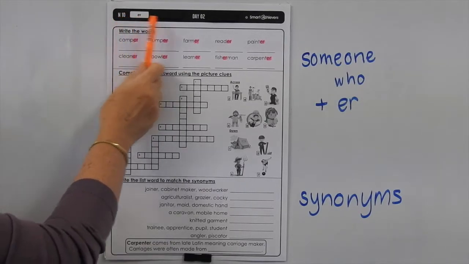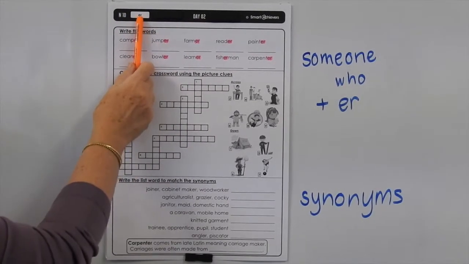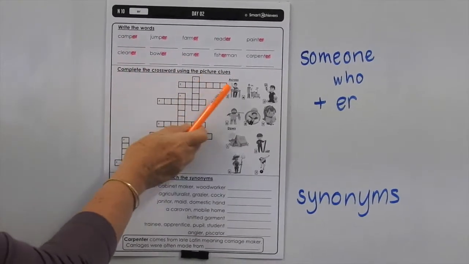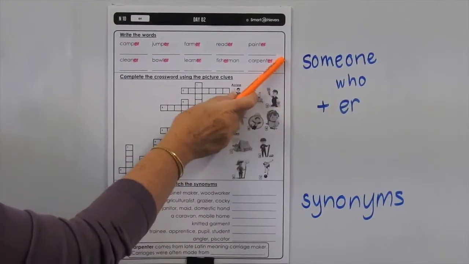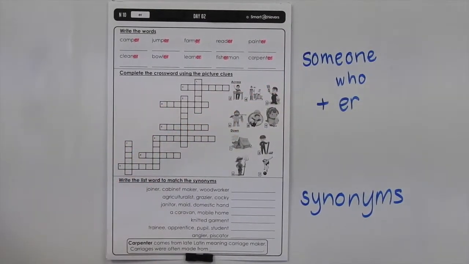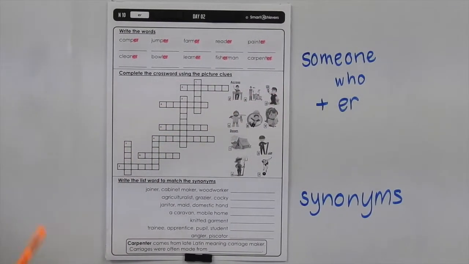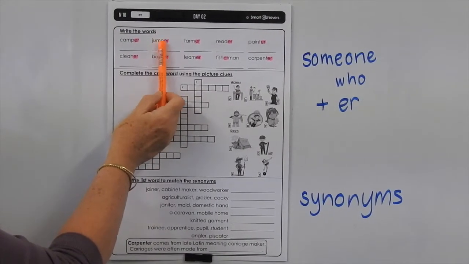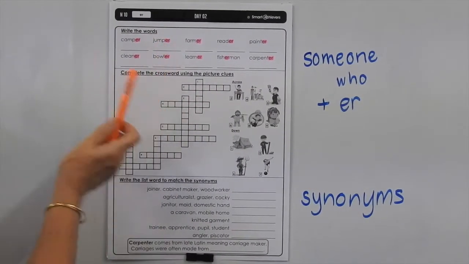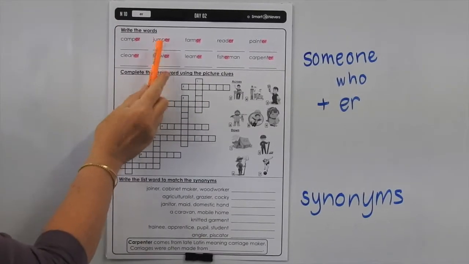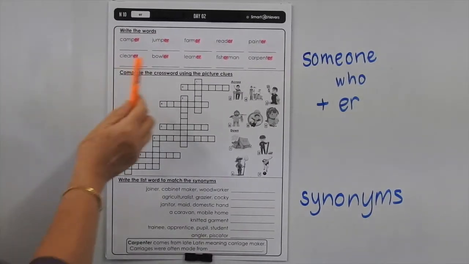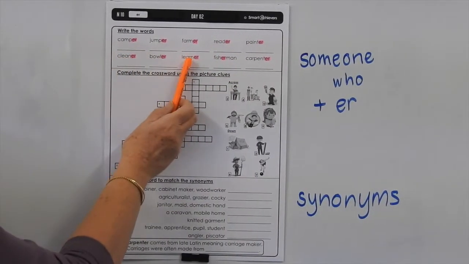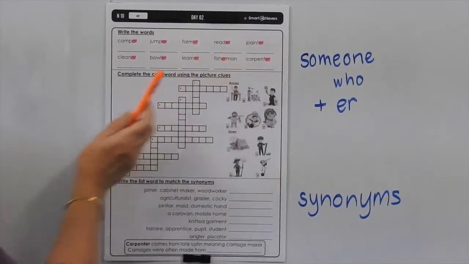In list 10, day 2, we're looking at adding ER onto the end of all of these words. And when we add ER onto the end of a word, it usually indicates someone who. So someone who camps is a camper, someone who jumps is a jumper, but a jumper can also mean a piece of clothing that you wear in winter to keep you warm, and it doesn't have an opening down the front. That's what makes it a jumper. We've got farmer, reader, painter, cleaner, bowler, learner, fisherman, and carpenter.